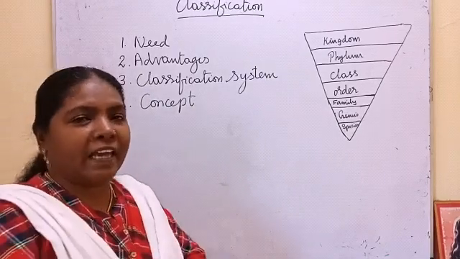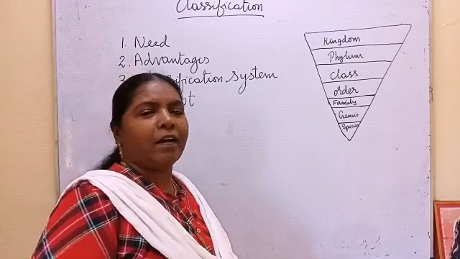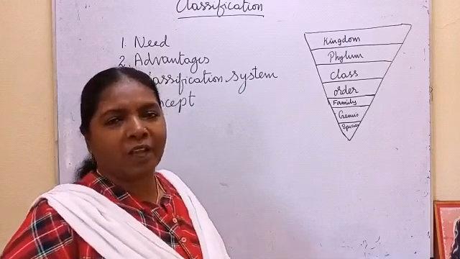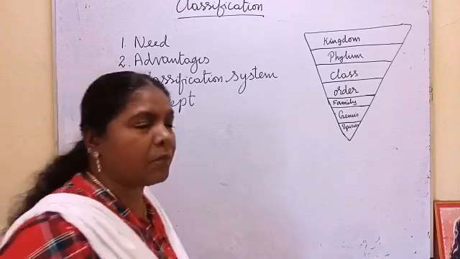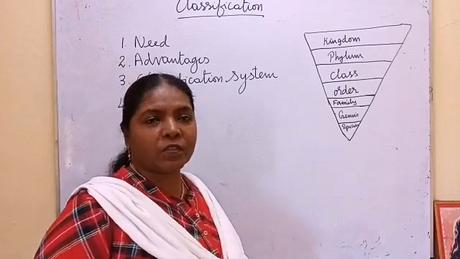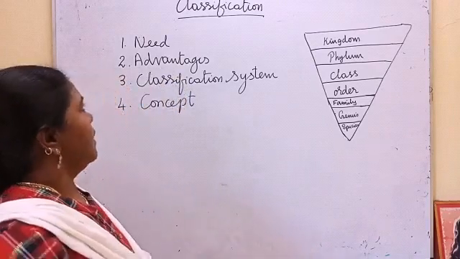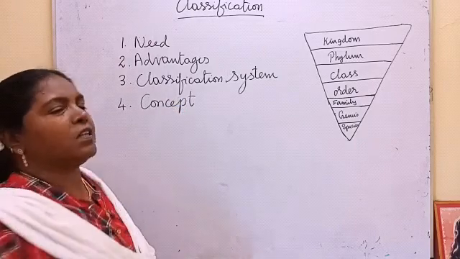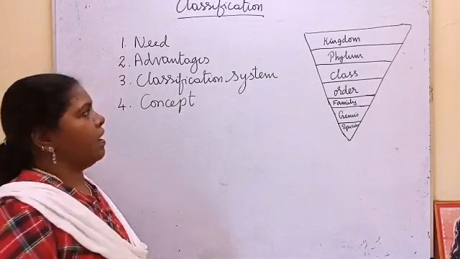Today we are going to see a new lesson, classification. It's a branch of science that deals with grouping of living and non-living organisms. It is called taxonomy. Taxonomy is a branch of science which deals with the classification of living organisms. Why should living organisms be classified? What is the need?